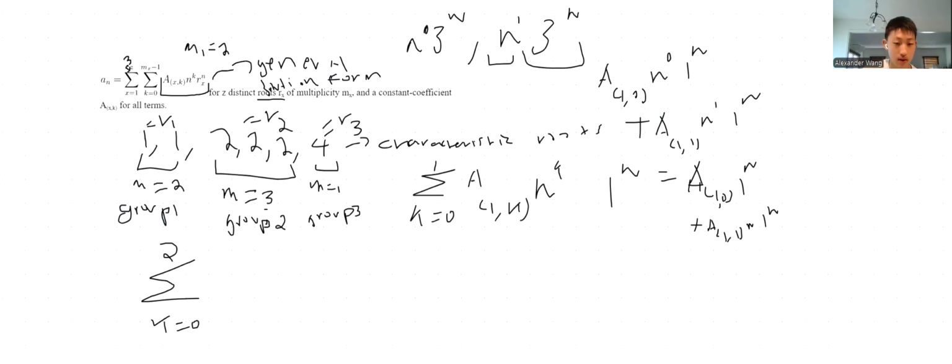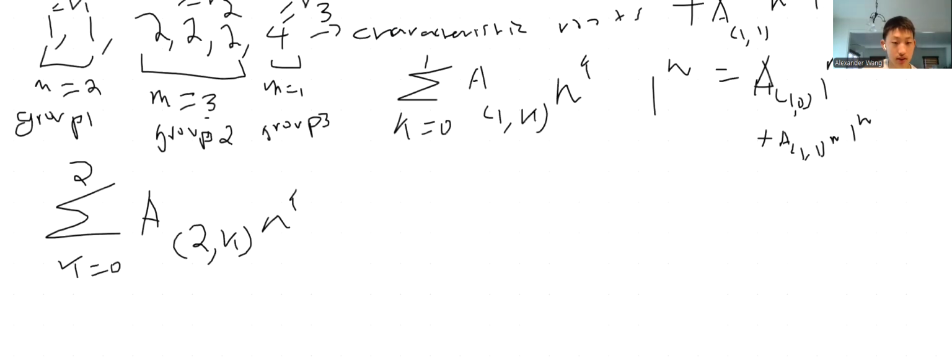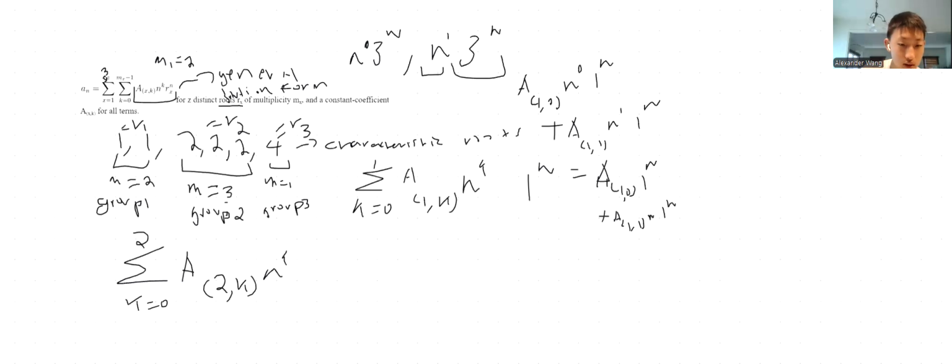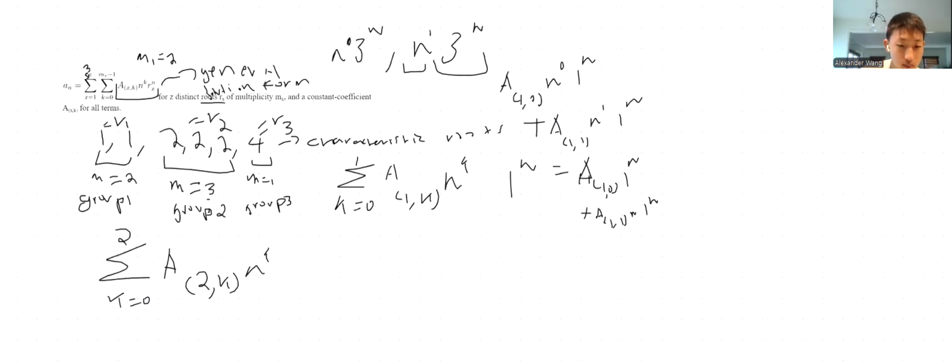You have a of the second group, comma k, times n to the power of k, r of 2, which is also just equal to, we know that the second distinct root is equal to 2. So you have 2 to the power of n. And we can evaluate this by plugging in k equals 0, 1, and 2.